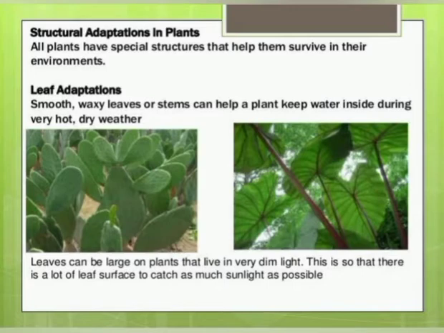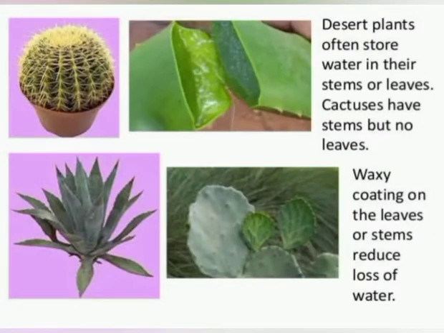Then we move towards adaptation to water scarcity and heat. The plants which are adapted to dry habitat and high temperature conditions are called xerophytes, and xerophytes can withstand a prolonged period of drought.